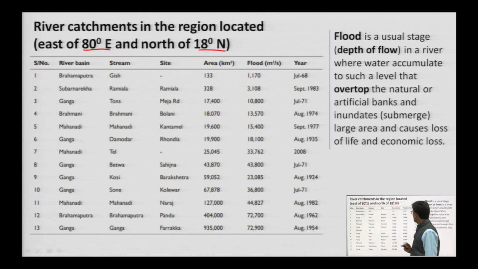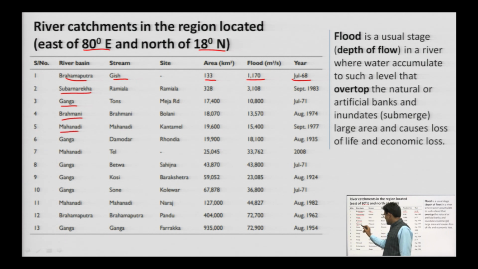This table shows the historical data, okay. Like river basin Brahmaputra in this stream, it is a basin area. In this area, the flood in July 68, this much quantity was observed.